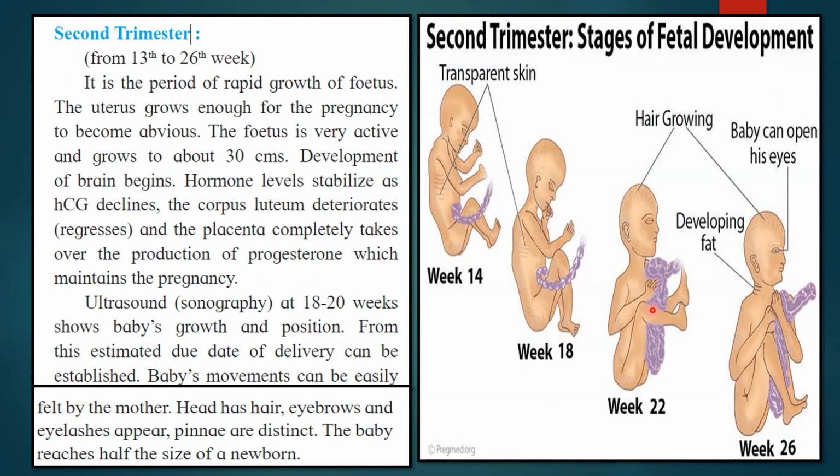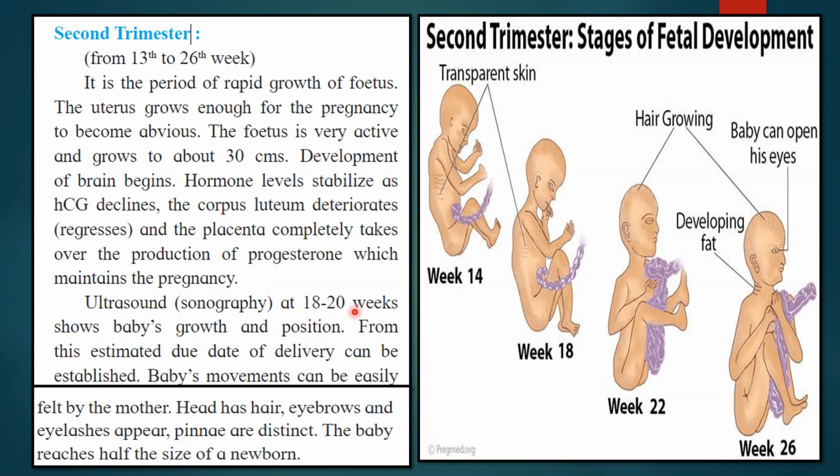Second trimester. So now what happened in second trimester? That is from 13 to 26th week, that is 4th, 5th and 6th month. It is a period of rapid growth of fetus. The uterus grows enough for the pregnancy to become obvious. The fetus is very active and grows to about 30 centimeter. The development of brain begins. Hormone level stabilizes as HCG declines. The corpus luteum deteriorates and the placenta completely takes over the production of progesterone, which maintains the pregnancy.